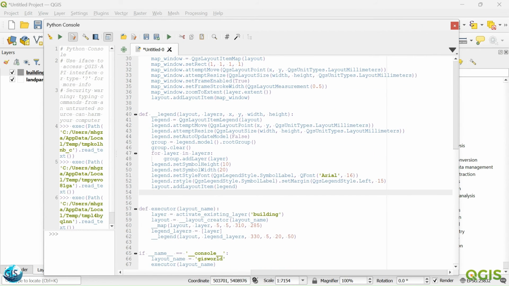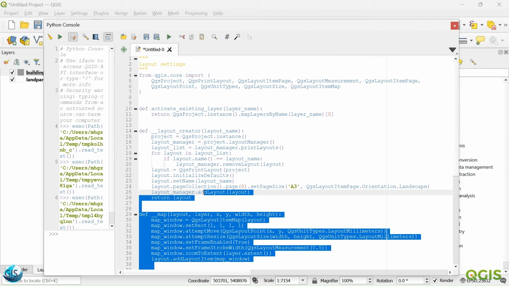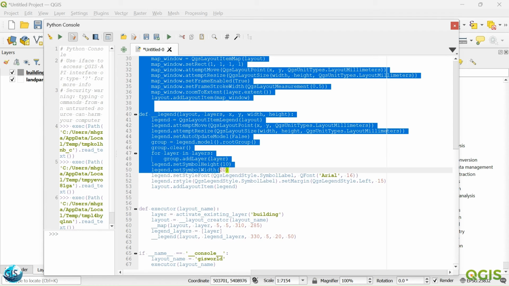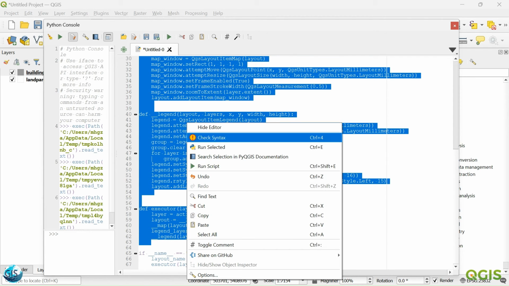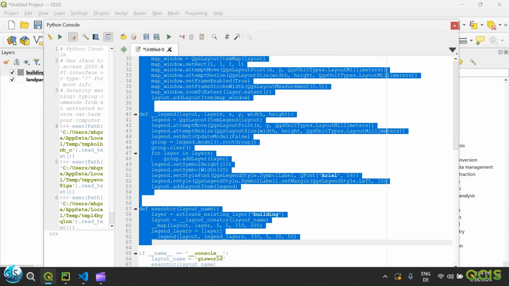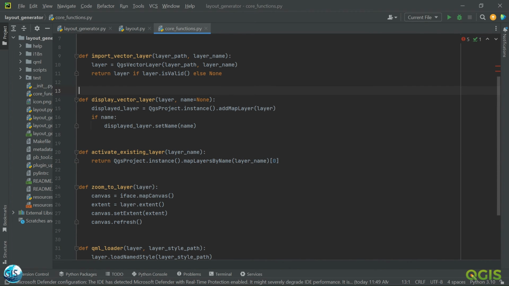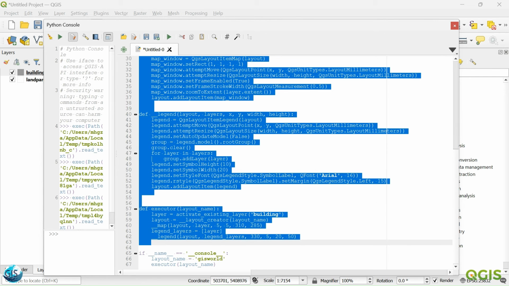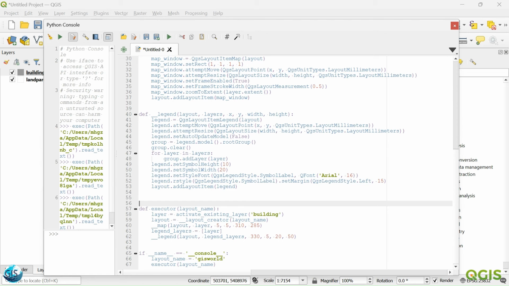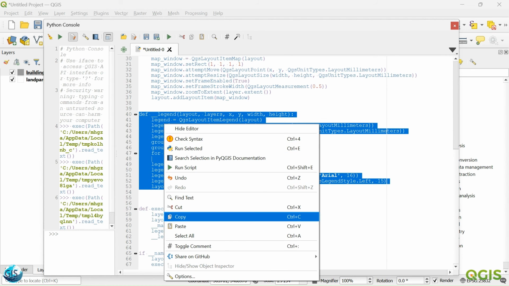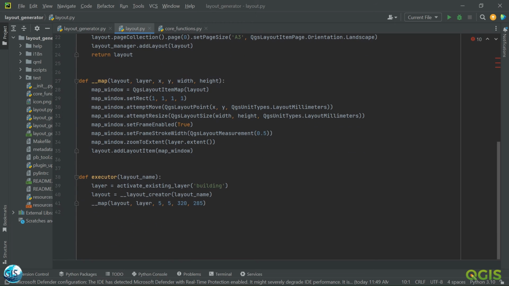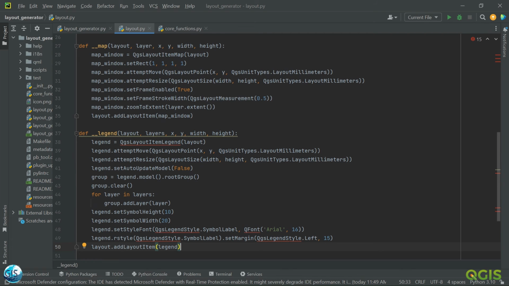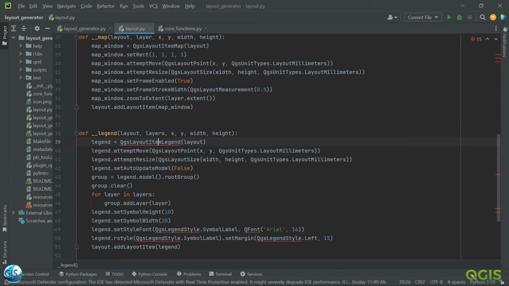The only thing we need is to copy and paste the whole thing again, from here until there. I will not copy the functions; we are just going to the legend. The better way is to copy the legend and go back to the map, paste it there, PEP 8.